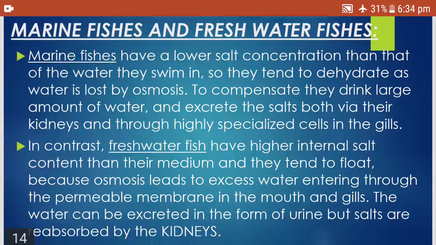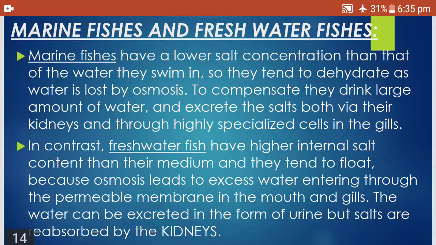Marine fishes have a lower salt concentration than that of the water they swim in, so they tend to dehydrate as water is lost by osmosis. To compensate, they drink large amounts of water and excrete the salt both via their kidneys and through highly specialized cells in the gills. So what do you understand? That marine fishes have a lower salt concentration than the surrounding water, which is more salty. So they tend to lose water by osmosis. They keep on drinking large amounts of water and excrete the salt via both the kidney and the specialized cells in the gills. That means they have concentrated urine.